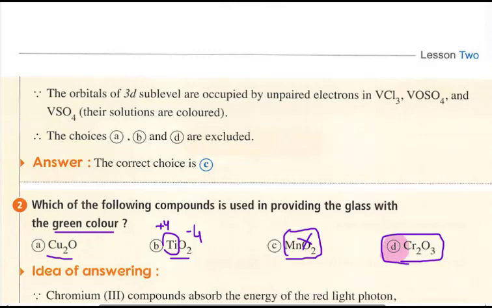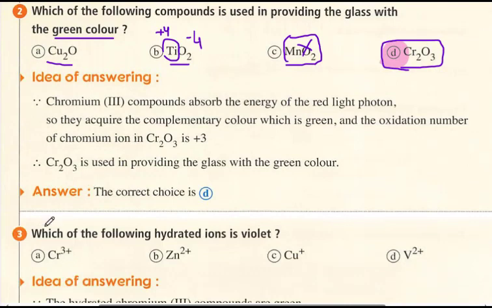Okay, let's have another example. Which of the following hydrated ions is violet? Now zinc, we memorized this before. It is very easy for us. Zinc positive 2 and copper positive 1 are colorless because the d sublevel is completely filled with electrons. Zinc, 30: 4s2 and 3d10, loses 2 electrons from the 4s, and the 3d is completely filled. Here copper is 29: 4s1 and 3d10. It loses only 1 electron from the 4s because it is the sublevel farthest from the nucleus, so it is colorless also.